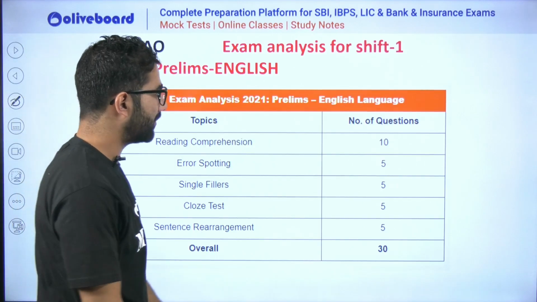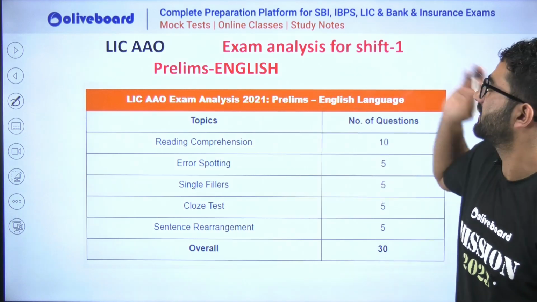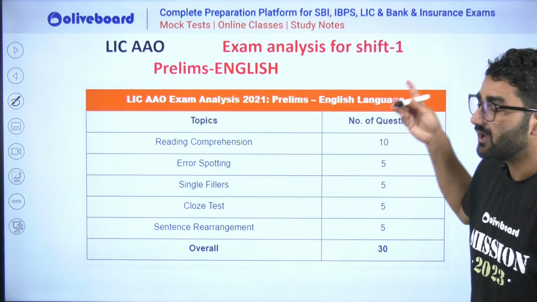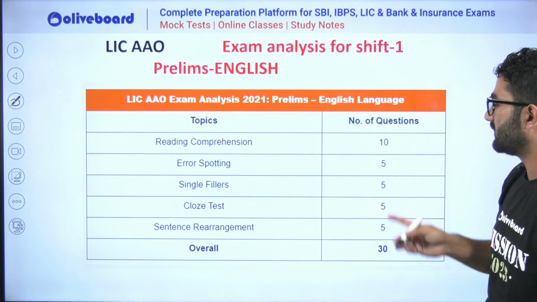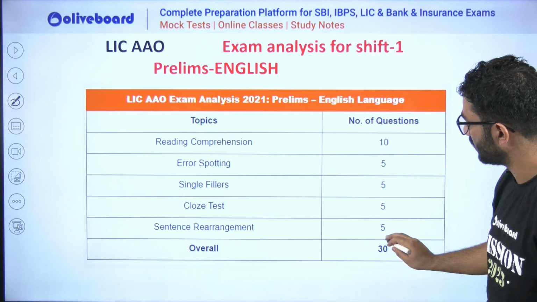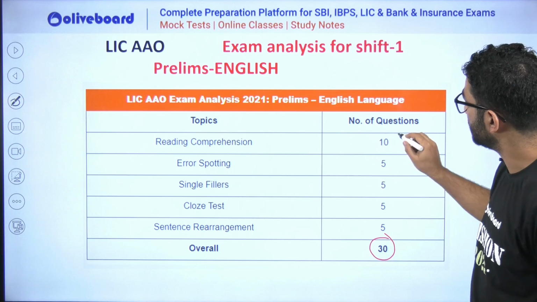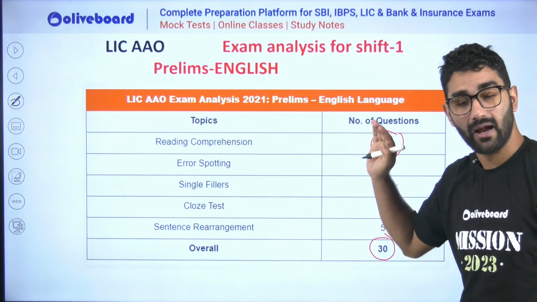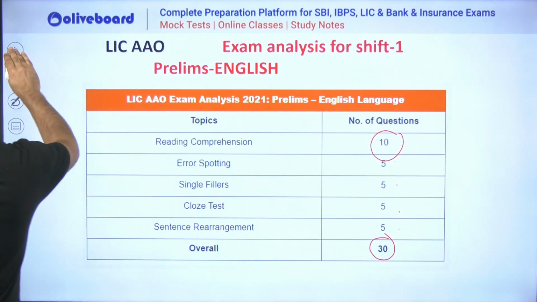In this part, I am going to start with the LIC AAO prelims, with English. Reading comprehension, error spotting, sentence filler, cloze test and sentence rearrangement. Total marks will be 30, and out of 30 you have to check how many questions come from each, 10 questions from this, 5 from this. So I have to plan my time accordingly. This is very important, so we will study accordingly.